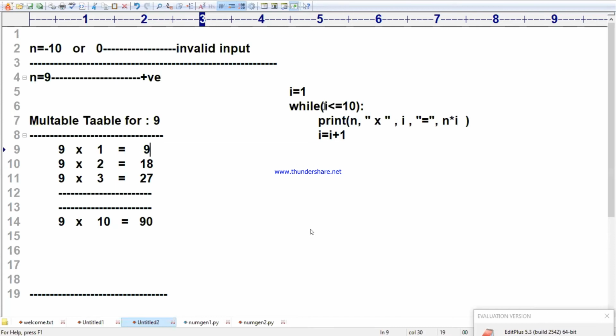If the 11th time comes, it is false. 11 less than or equal to 10, false. If you take 11, 9 into 11 also will come, 11 times it will come. So it should be i less than 11 or i less than or equal to 10. Durga Prasad, understand me. Now coming to the program. Is the logic clear for everybody?